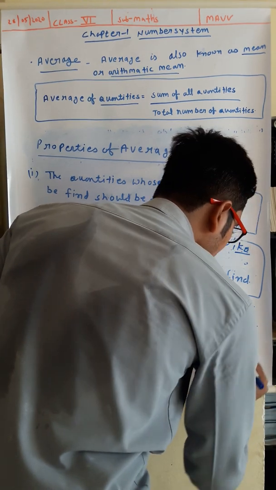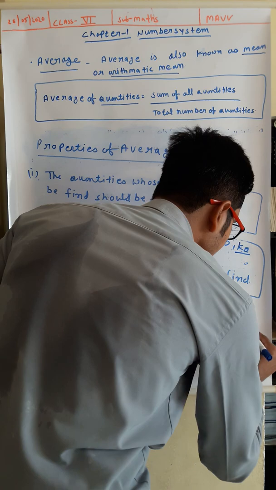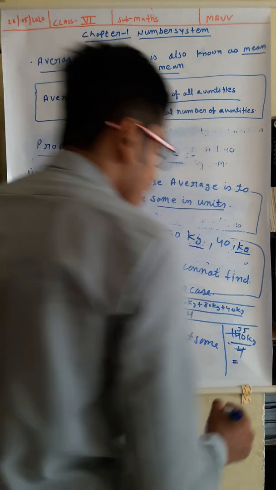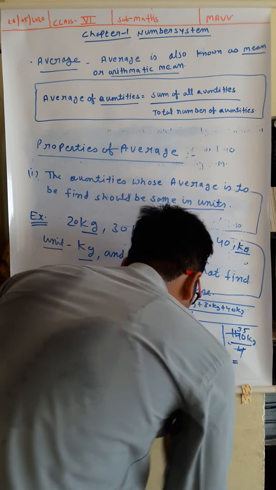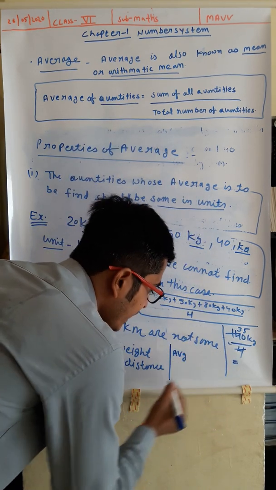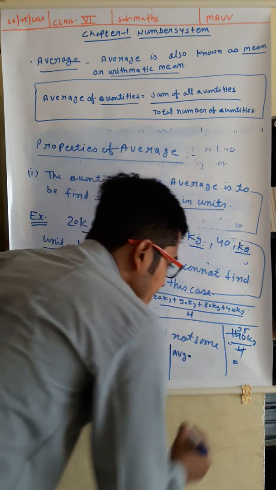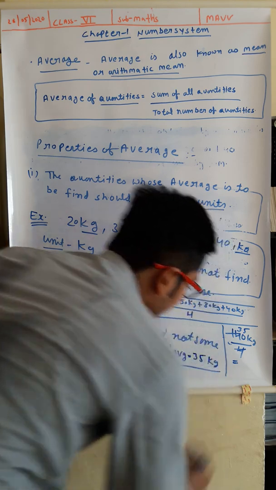So your average, in short I can write AVG, keep in mind, average is equal to 35 kg. Understand, kids?